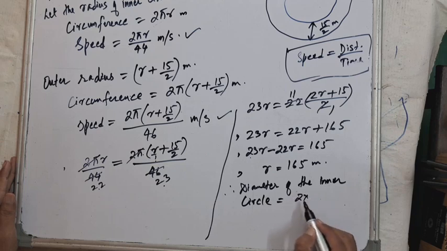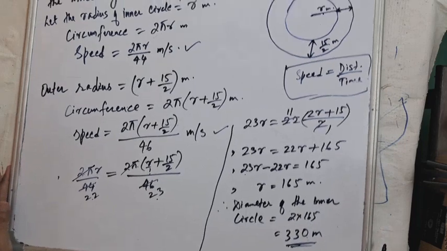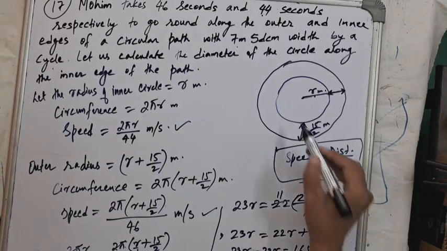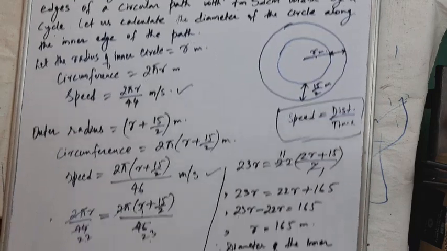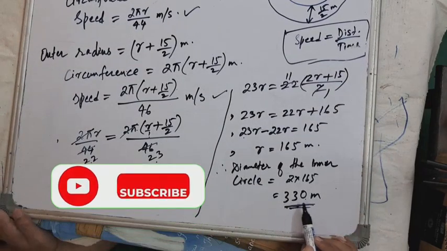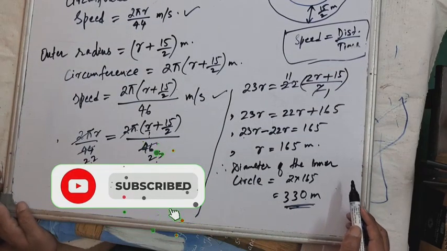So 2 into 165: 2 5s are 10, 2 6s are 12, plus 1 is 13, 2 1s are 2, plus 1 is 3, 330 meters. So the diameter of the inner circle is 330 meters. So this is the answer. Now let's do the next question.